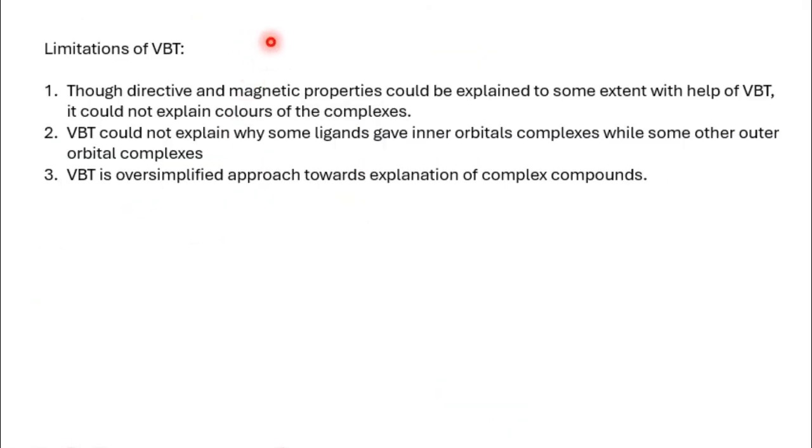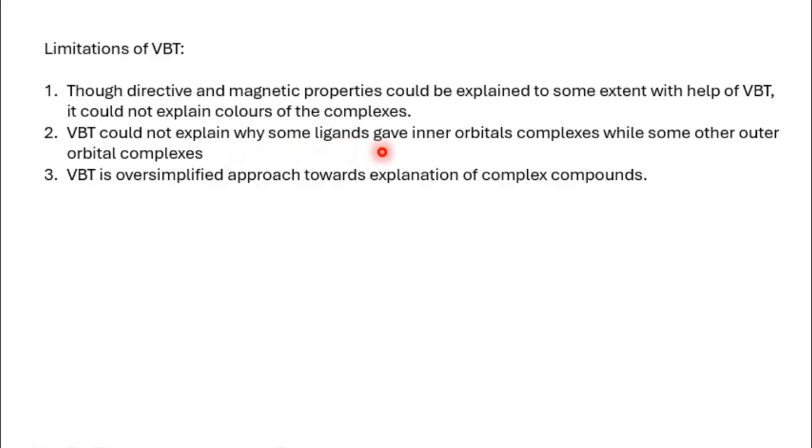At the end, you saw that VBT could explain the geometry. VBT could give magnetic moment as well. What VBT could not do is explain the color of the complexes. VBT also could not explain why cobalt is giving 2 types and nickel is giving 2 types, inner orbital complexes and outer orbital complexes.